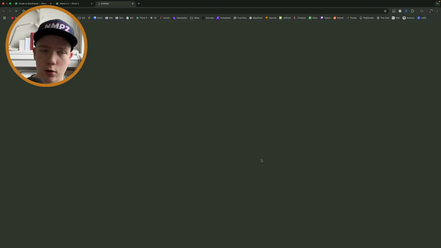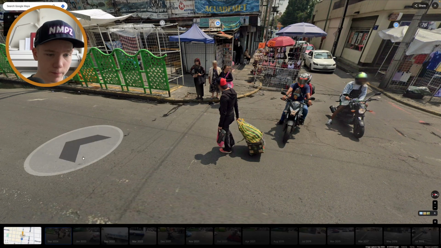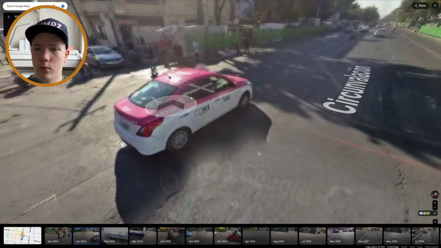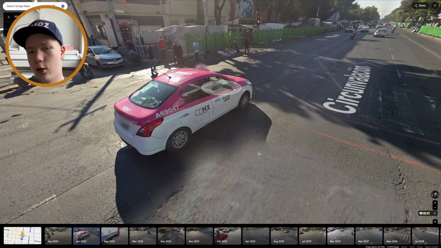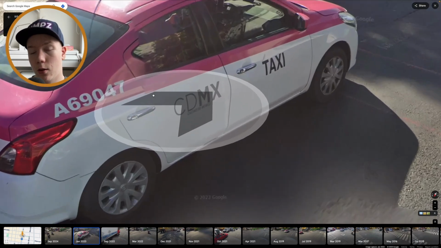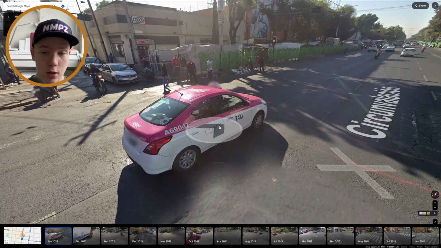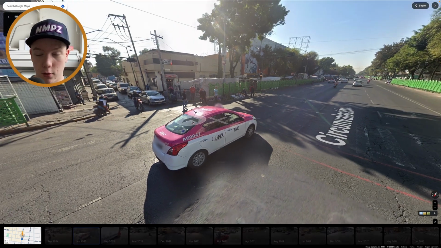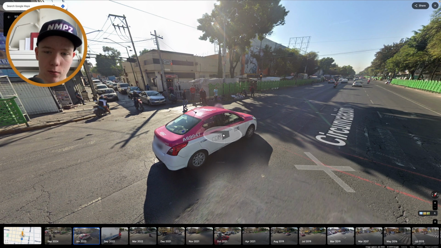But yeah, this pink taxi, that is, well, it's actually white, but the roof is pink. This you will see in CDMX. If you want to be a cool GeoGuessr player, then call Mexico City CDMX, because you will be a lot cooler then. And yeah, this taxi in CDMX.